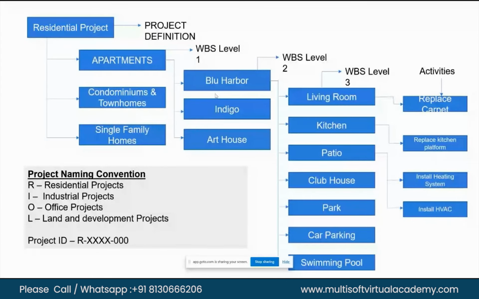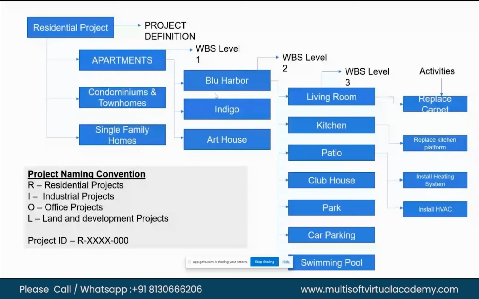So this is an example of how we create a project structure. First, we'll see it at the basic level, then we'll see how to do that in the system. Again, we have taken an example of a residential project. At the top, we have the project definition. Residential project is your project definition. Then we create WBSs. At level one, we have three WBSs: apartments, townhomes, and single family homes.